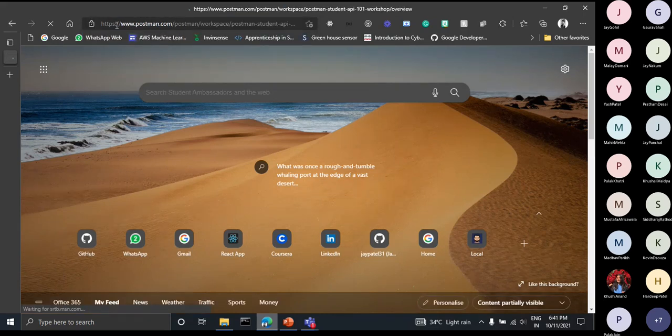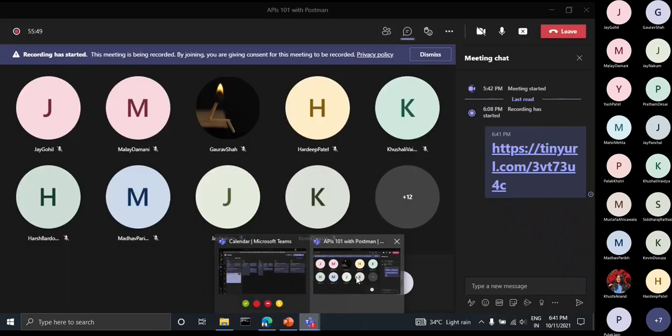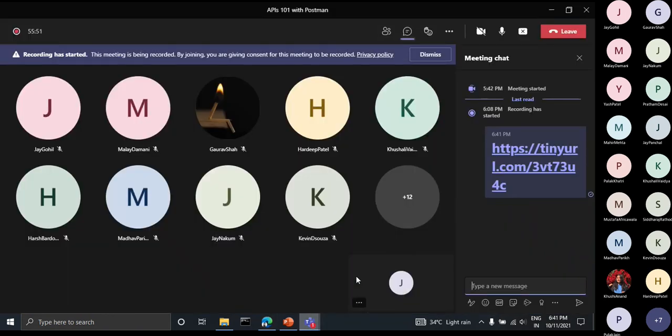And also, if you are following along, just type following in the chat box, so I know how many people are following and whether I have to wait for someone to complete their steps.